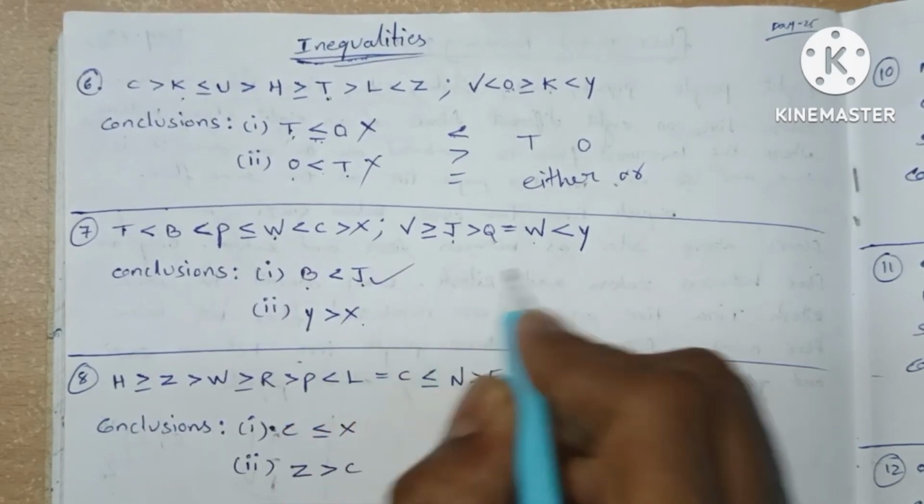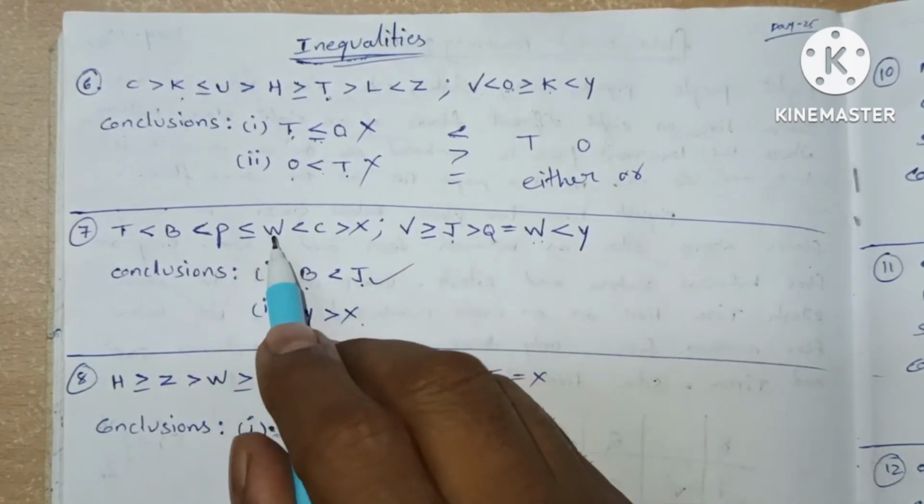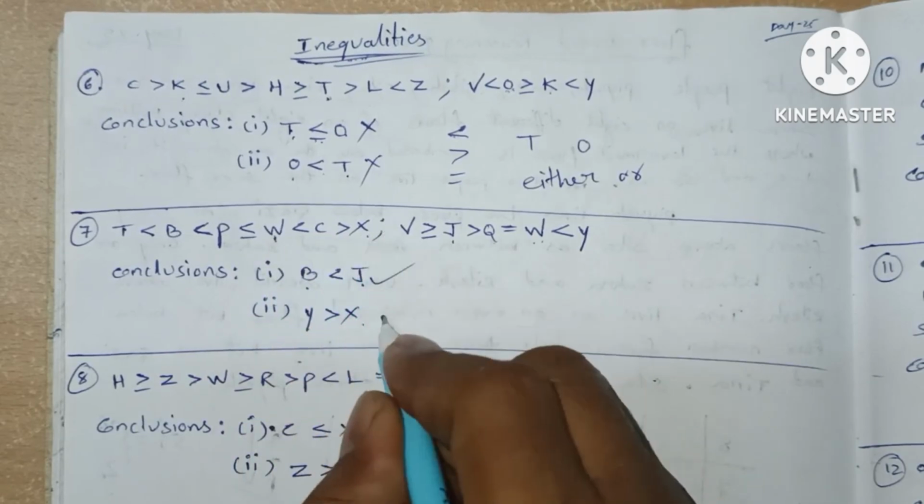Y to X. Y to W it is going. From W it is not going to X. So this case fails.